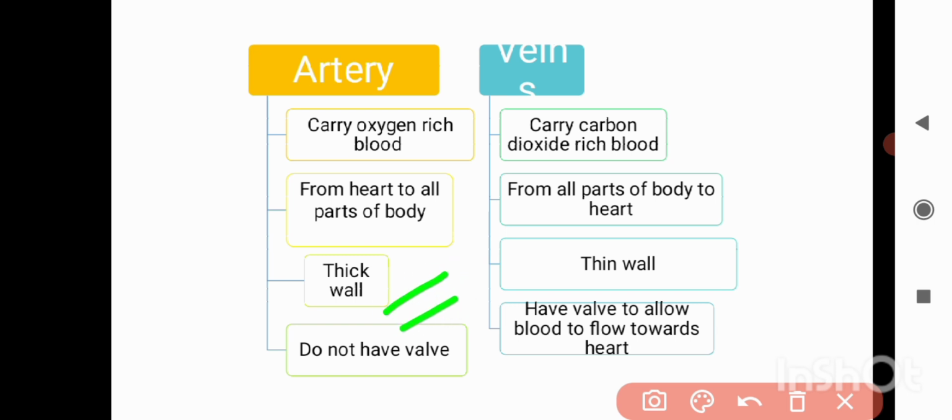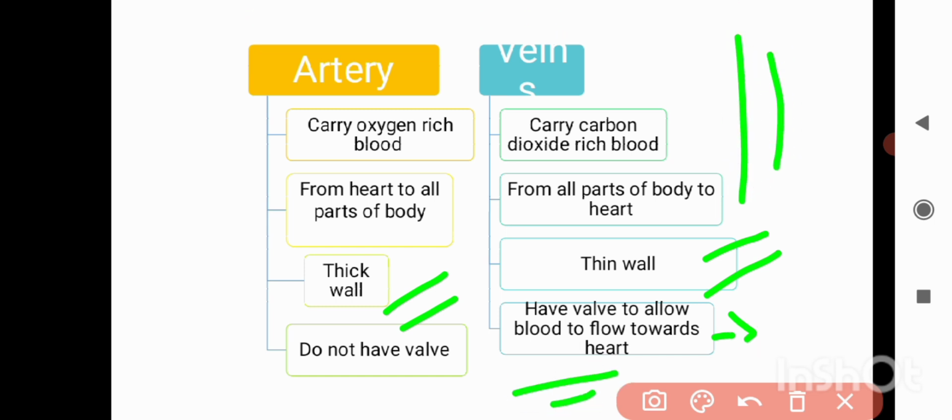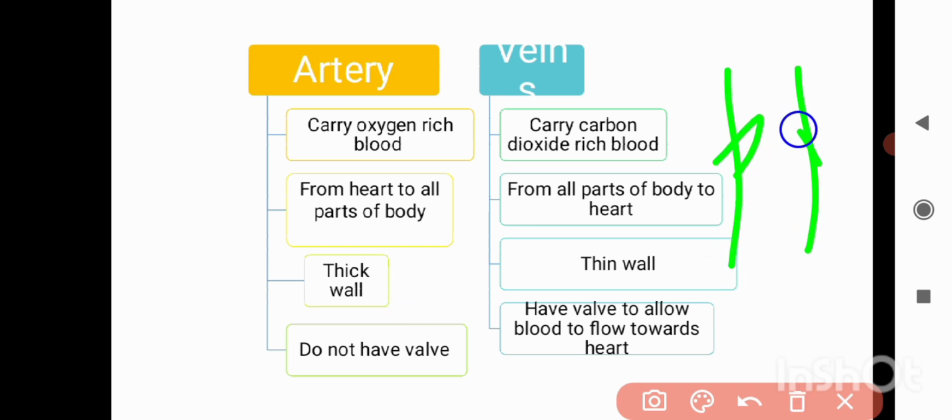Artery has a thick wall and vein has a thin wall, and artery does not have valves, while the vein has valves in it. It's a very important point, like if they ask you which one of them, either artery or vein, has valves, the answer is vein. Why do the veins have valves? To allow blood to flow towards the heart only, because it's carrying blood from body parts towards the heart. So to prevent the backflow of blood, this kind of valve is present, so that blood flows particularly towards the heart.